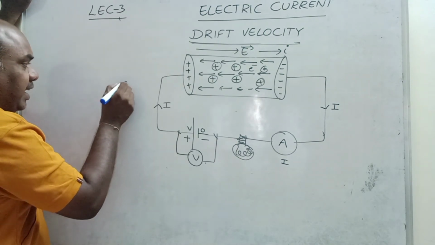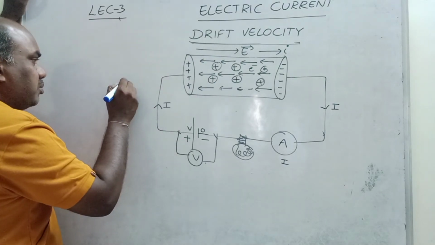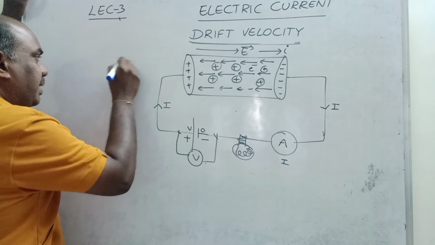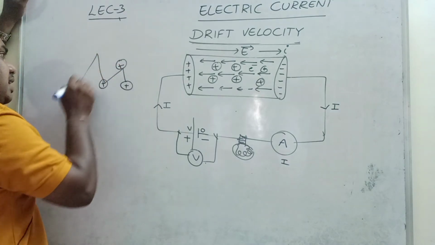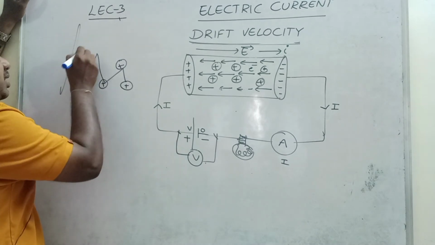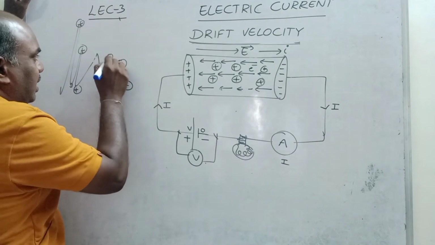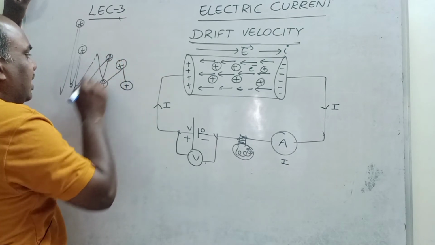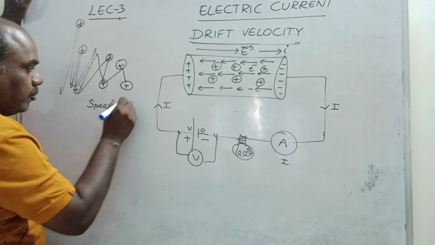When the electric field is applied, immediately one electron comes out from this atom and hits the neighboring atom, the neighboring kernel. Like this, in zigzag motion, millions of kernels are present here. So because of all these kernels, what will happen? The speed of the electron decreases.